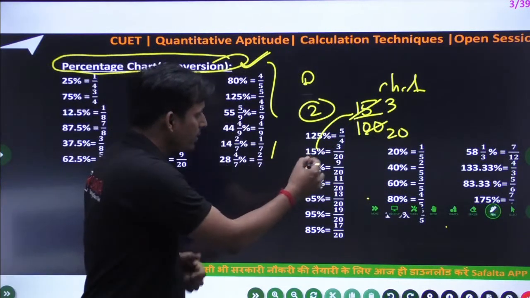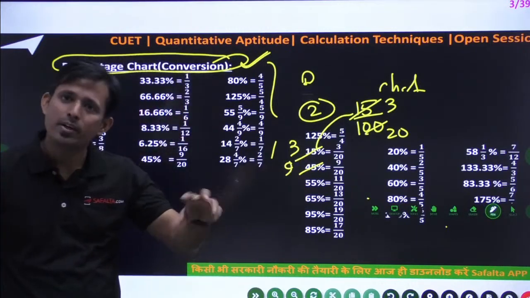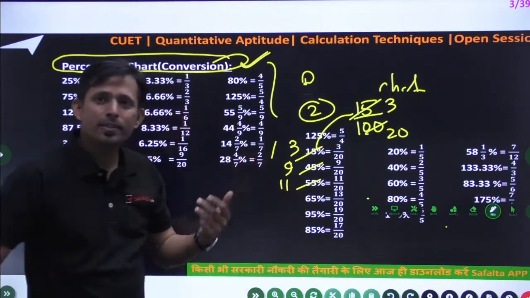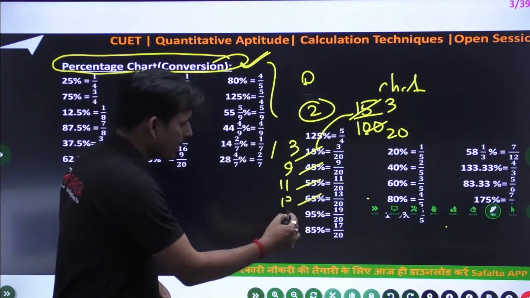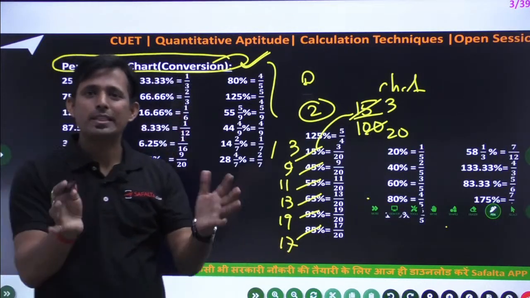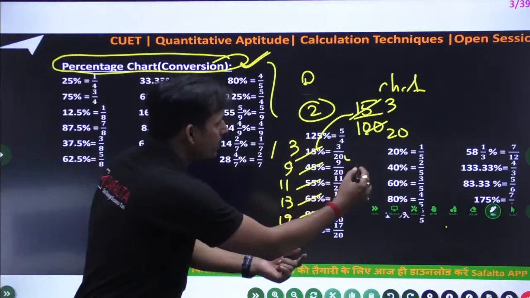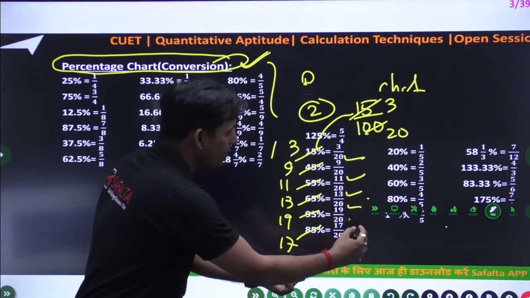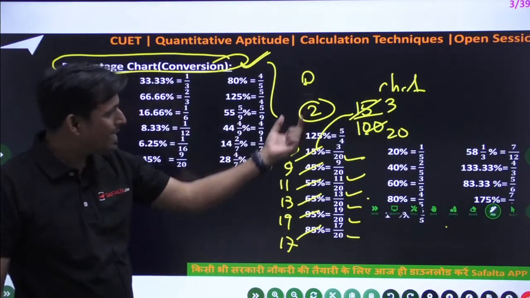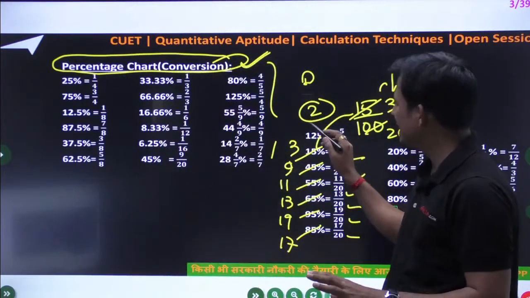Here the numerator is 5 times 3, 5 times 9, and so on, so you can cancel by 5. Simple. The numerator will cancel by 5. This is 5 times 11, this is 5 times 13, this is 5 times 19, and this is 5 times 17. It's very simple. The denominator is fixed because any number ending with 5, in that case, the denominator will be fixed like 20. So that's why this is very simple and easy to learn for this particular chart. This is the second chart.